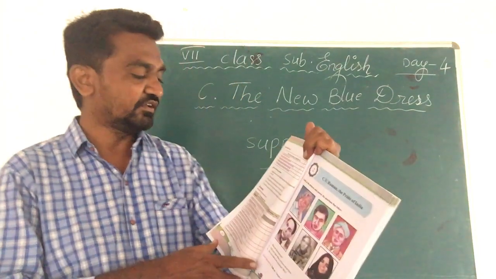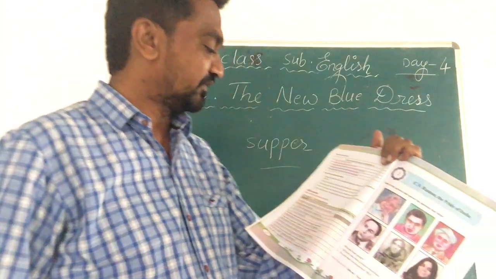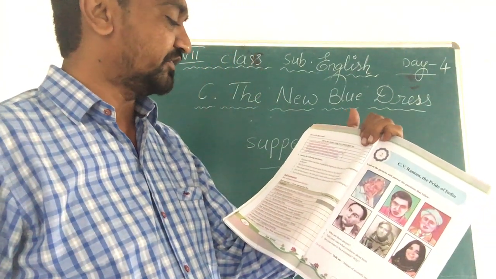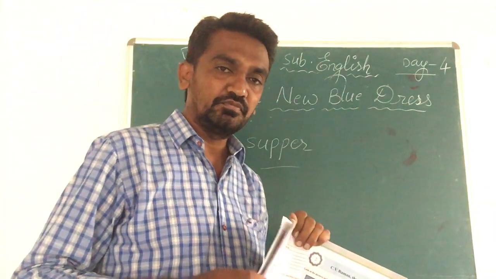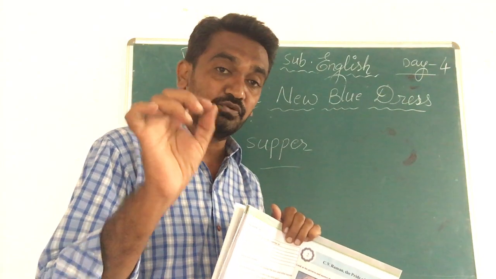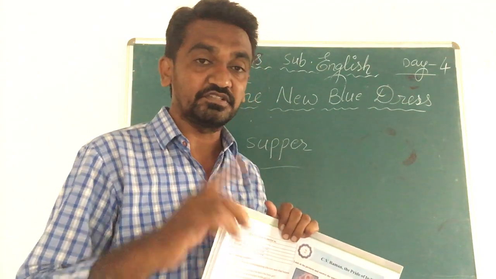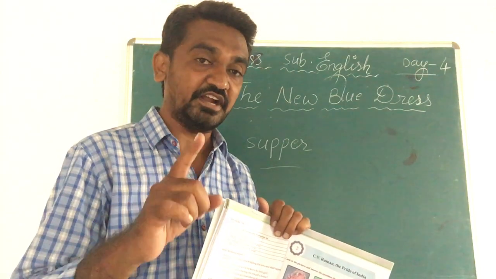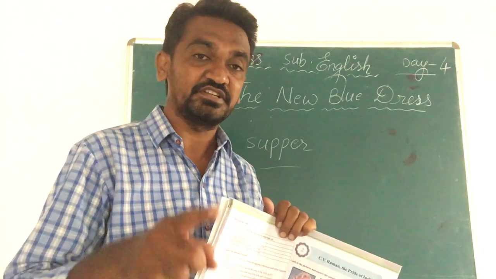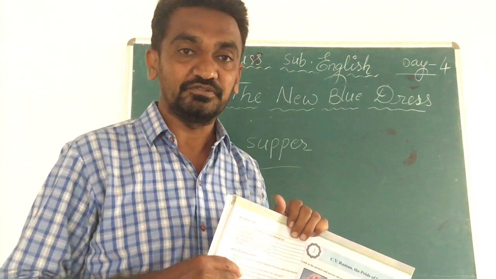Next one. Why do you think the teacher gave the blue dress to the little girl? Because the girl had only one dress. The teacher felt very sad about the girl, so she presented a new dress to the girl.